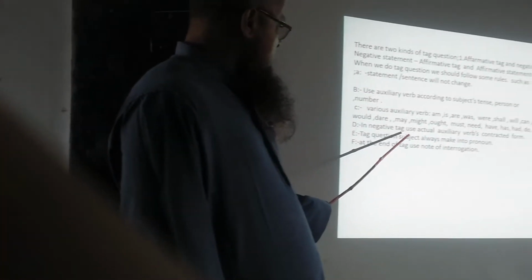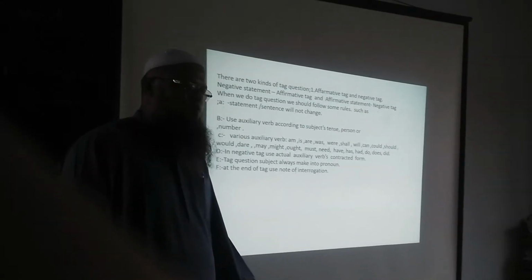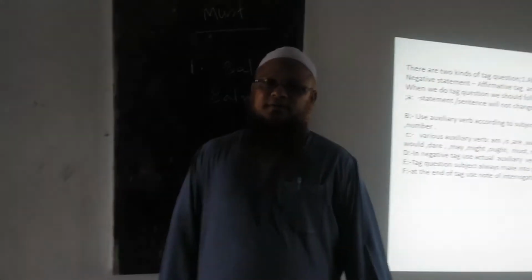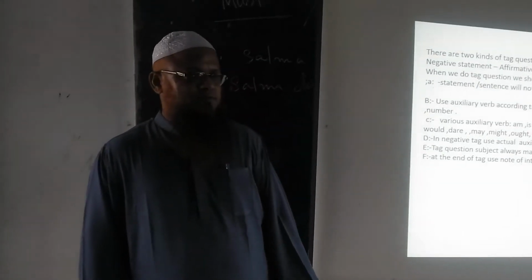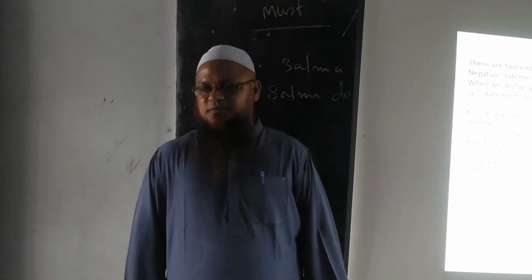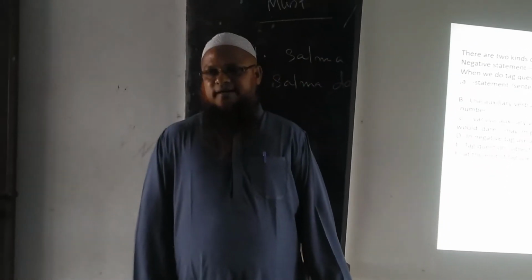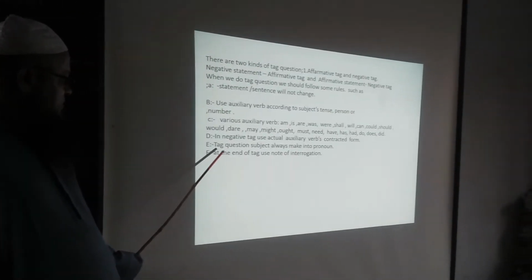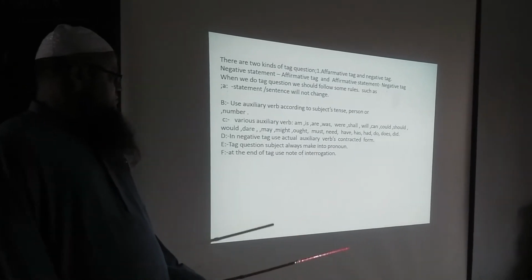When we use the negative form, use the contracted form of the auxiliary verb: shall not, shan't; am not, ain't or aren't; do not, don't; did not, didn't; was not, wasn't; had not, hadn't. This is the contracted form.